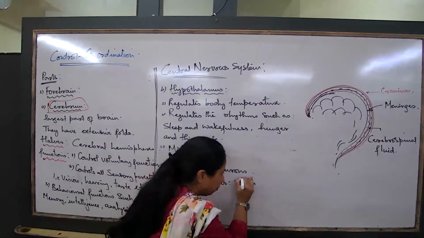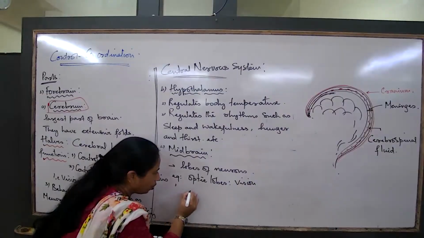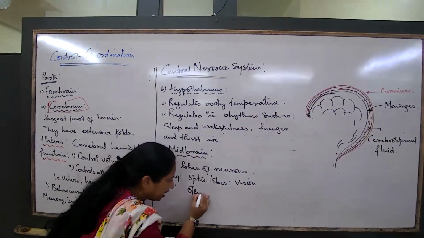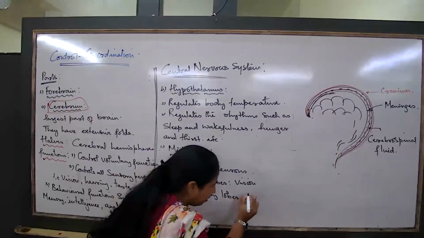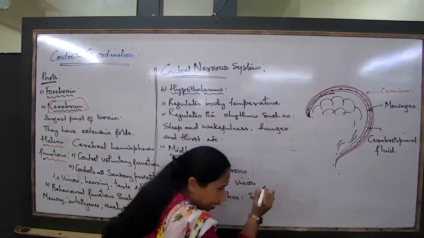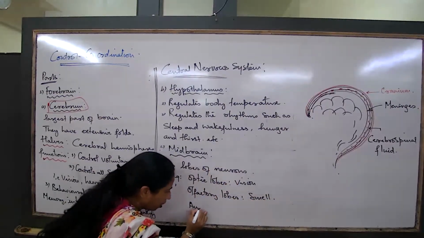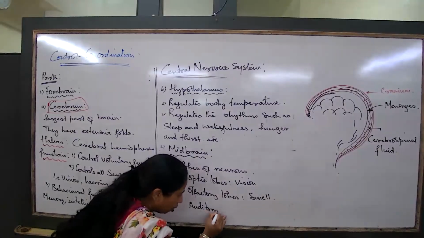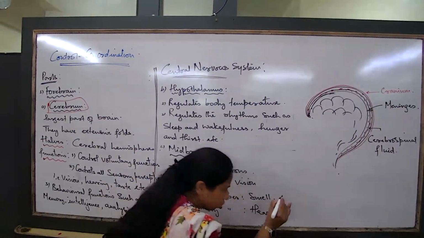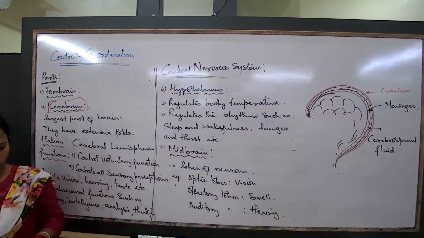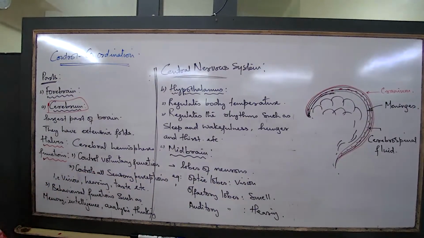Optic lobes would help in vision. Olfactory lobes help in the sense of smell. Auditory lobes help in hearing. If you read one or two, that is more than enough for you.